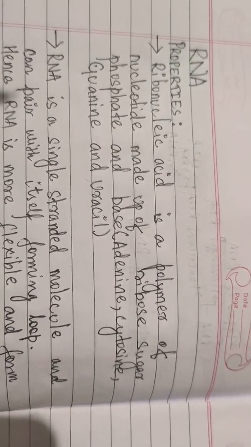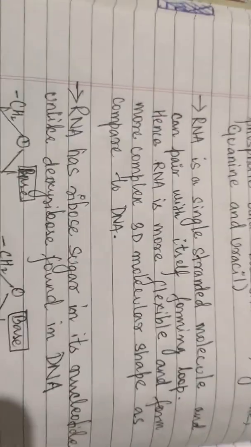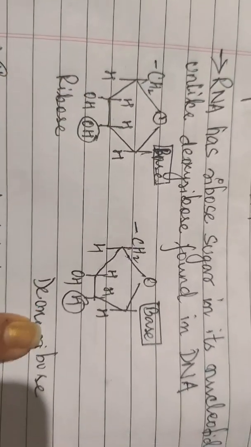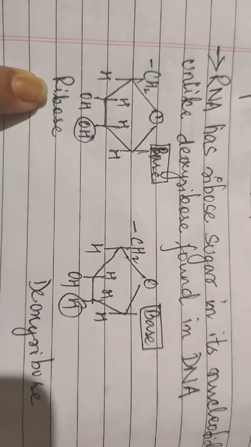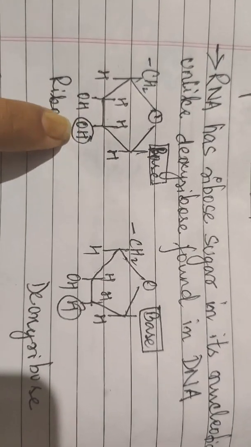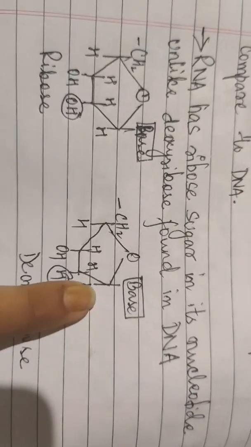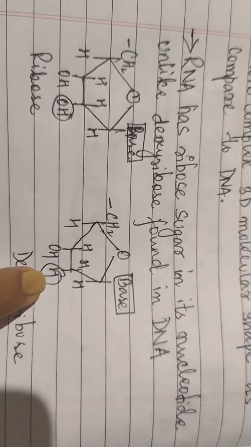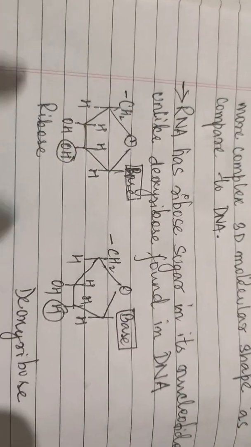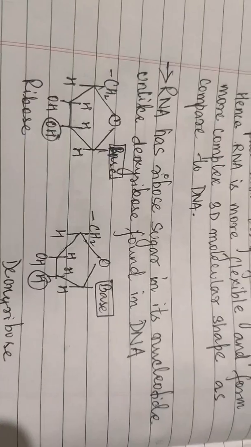All right. Now, what is the ribose sugar and deoxyribose sugar? In this diagram, we can see ribose sugar and deoxyribose sugar. Ribose sugar means in the second carbon, there is OH. But in the deoxyribose sugar, in the second carbon, there is H. RNA contains ribose sugar in its backbone, and DNA contains deoxyribose sugar in its backbone.